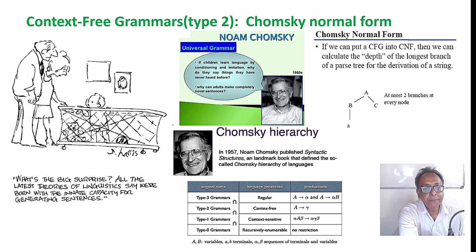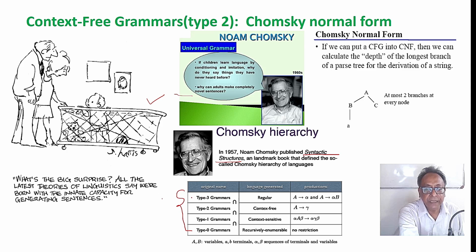So Noam Chomsky, this cartoon actually explains how Noam Chomsky found that in every language, English, Bengali, French, German, all languages, there are some innate rules. That is published in the paper Syntactic Structures, that some rules are inbuilt into the particular language. The child automatically learns those rules innately by the age of 2.5, 3 or 4 years, and they can speak. So Chomsky single-handedly found this kind of grammar.